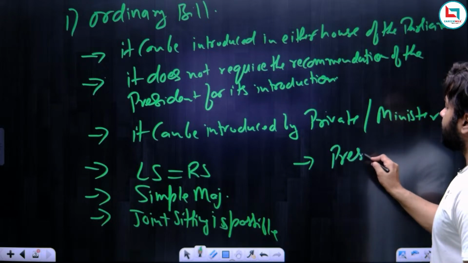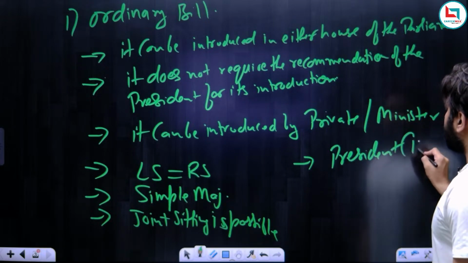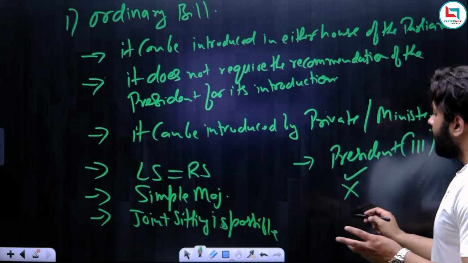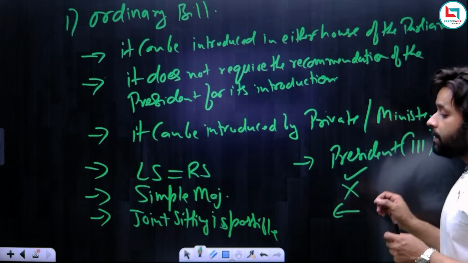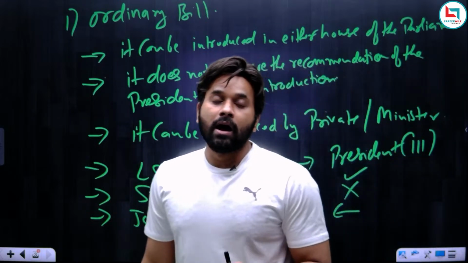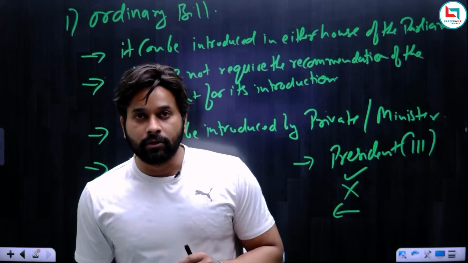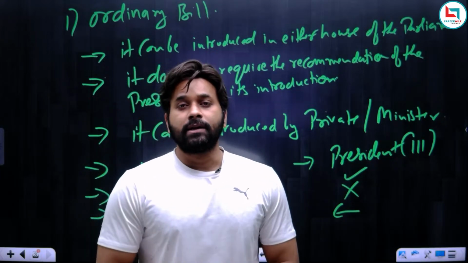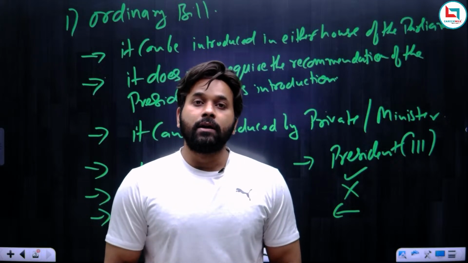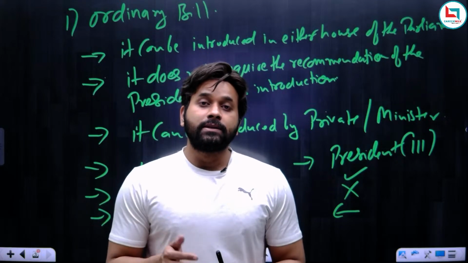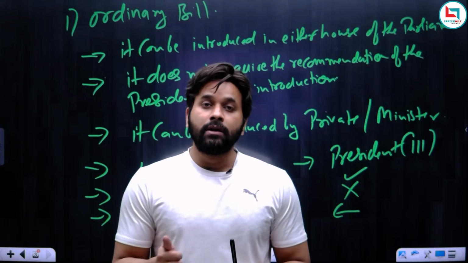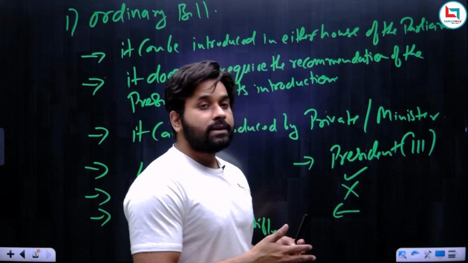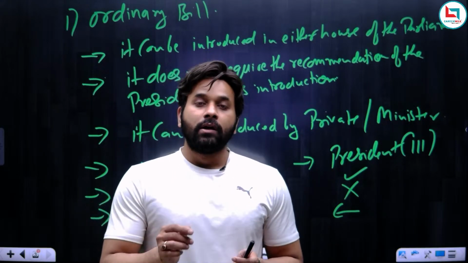So when this bill is sent to the president, then under Article 111, the president has 3 alternatives. The first is to give his assent, the second is to withhold his assent, and the third is to return the bill for reconsideration. This we have already discussed in Article 111 under the topic veto power of the president. So there I explained that whenever a bill is passed by the Lok Sabha and Rajya Sabha, it is sent to the president for assent, and under Article 111, the president has 3 alternatives: either to give his assent to the bill, to withhold his assent to the bill, or to return the bill for reconsideration. So it means the president can exercise all the options on an ordinary bill.